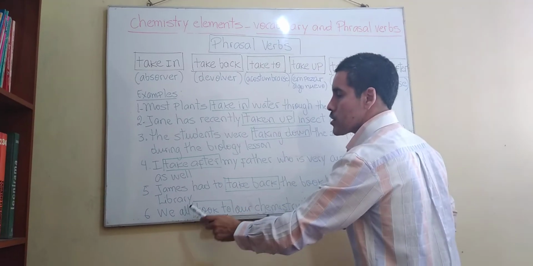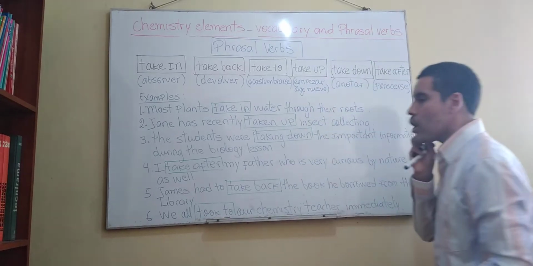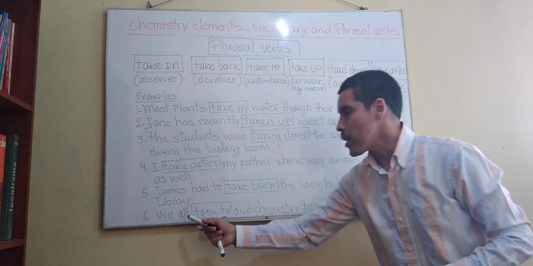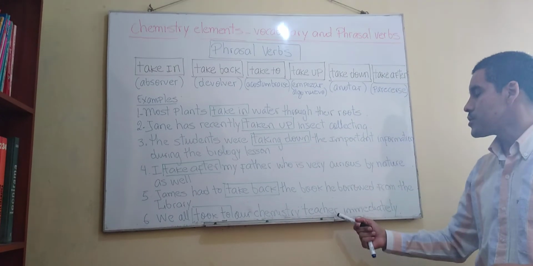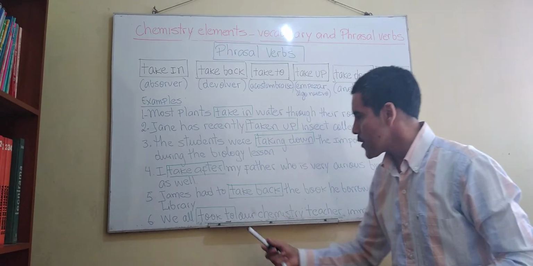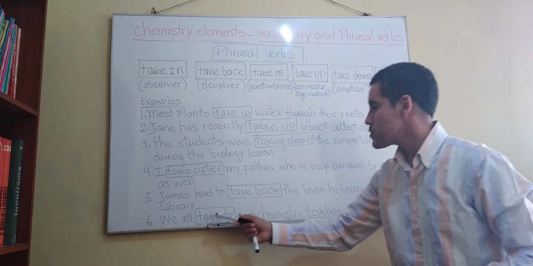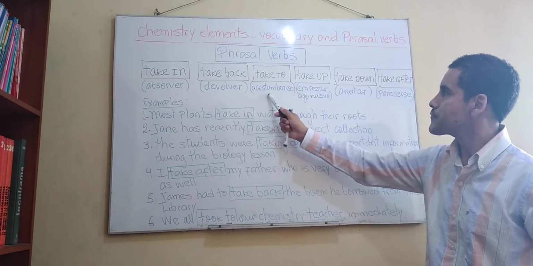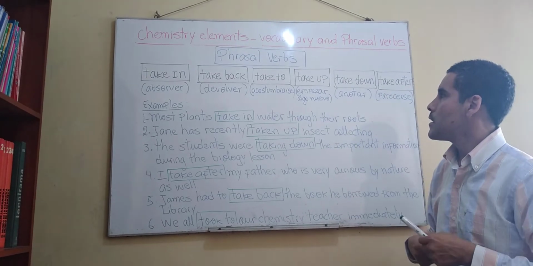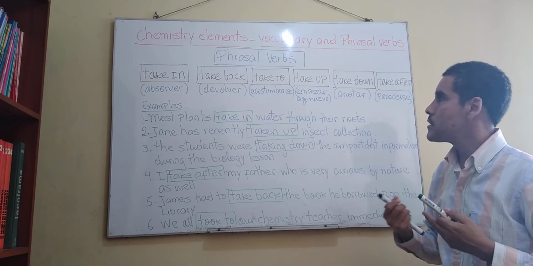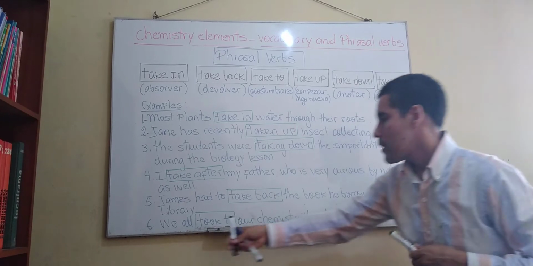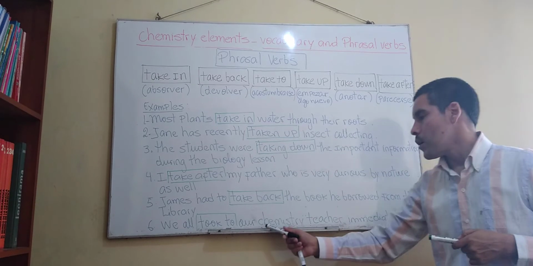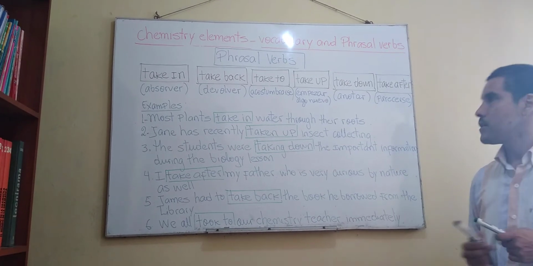That's good. So number 6, sentence number 6. We all took to our chemistry teacher immediately. What does it say here? Nosotros took to. What about took to? It comes from take to, no? Yeah, to start, to get accustomed, right? To a new person, or to something. It says, nosotros nos acostumbramos, okay, our chemistry teacher immediately.